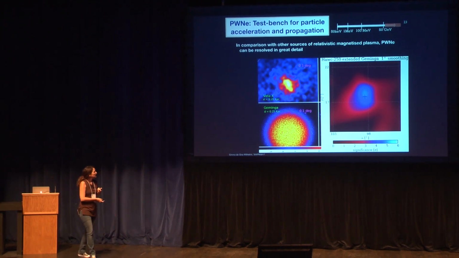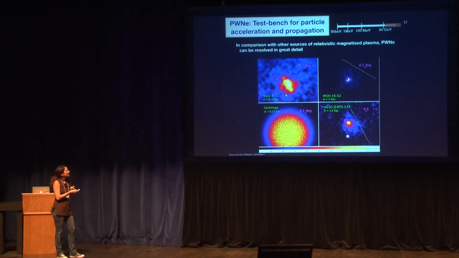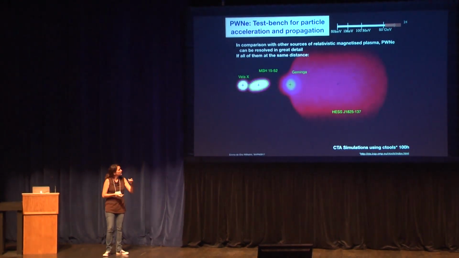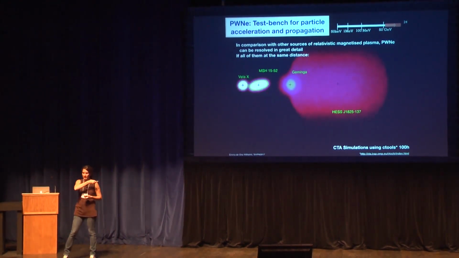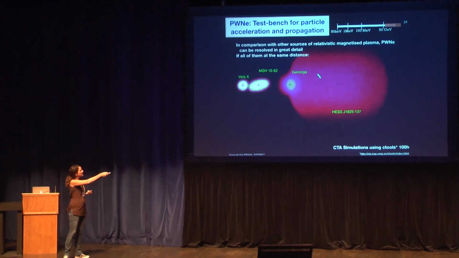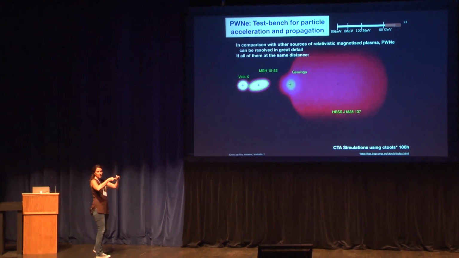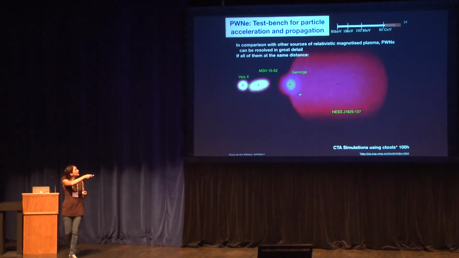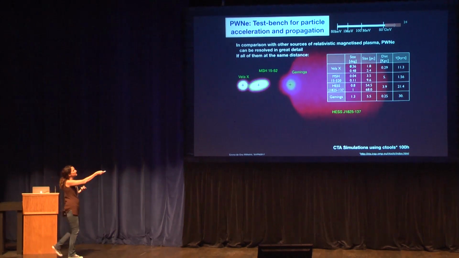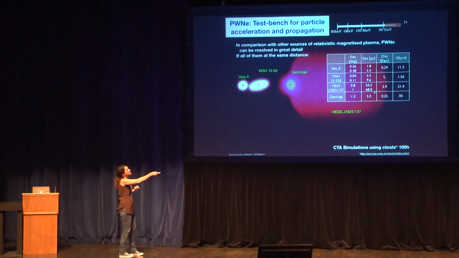But basically, when you look at them, you can start thinking about what we're actually looking at in each of them. So the exercise I did is I put them all, I simulated the flux of them using these CTA simulation tools. This is 100 hours, and I put them all at 250 kiloparsecs. Then you actually see which part of the nebula we are observing, what we see in the TeV regime. So this is the real size we measure, and this is the real size they have when you project it at the distance we measured.